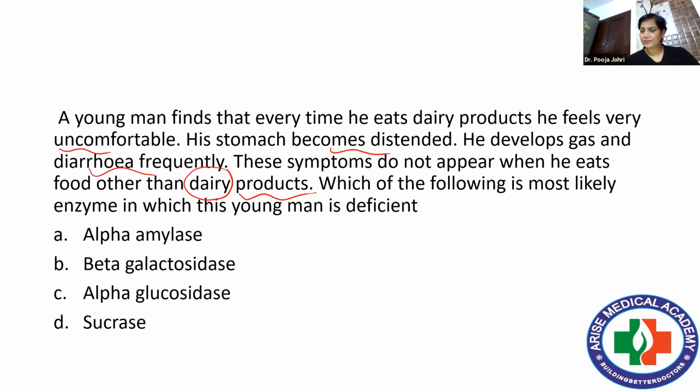Otherwise, he's normal. The moment he starts taking these dairy products, he starts developing the symptoms of diarrhea, vomiting, and like that. So what happens is simple: dairy products, that means the person is intolerant to lactose. So the whole metabolism revolves around lactose, right?